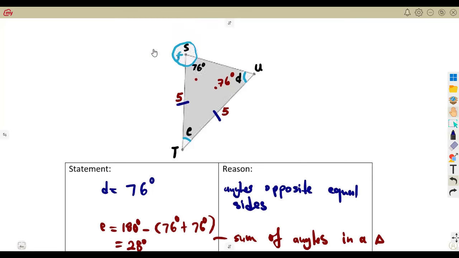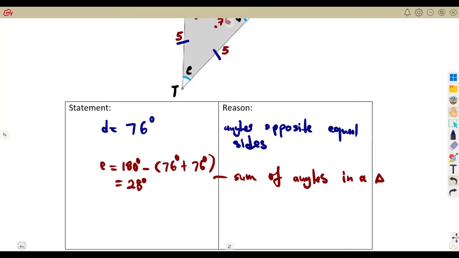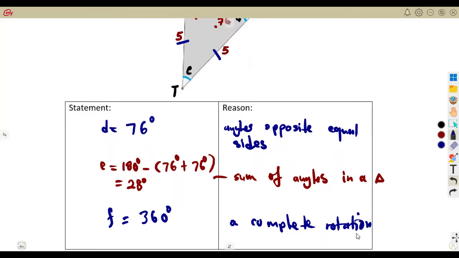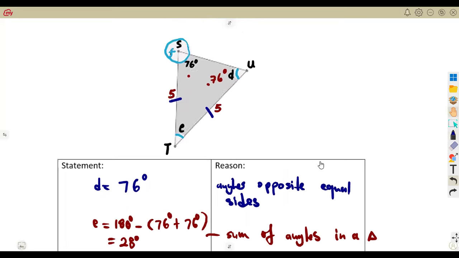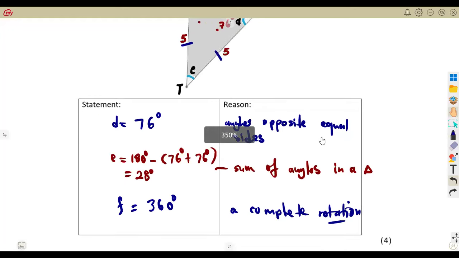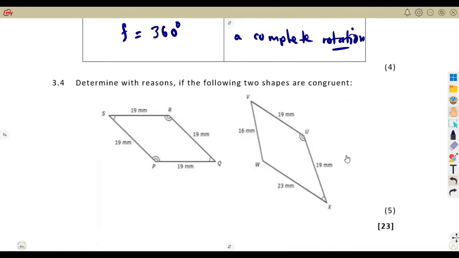Then the F, from the indication, was indicated as a complete circle. I don't know, they wanted to indicate this part, but from the indication, it was indicated as a complete circle. So if it is a complete circle, it means we are talking about what? A complete revolution, which is a rotation. A complete rotation is equivalent to what? To 360 degrees. That is when you consider a complete rotation. So this is how these questions might be given. You just have to be careful in your simplification of how the questions are.